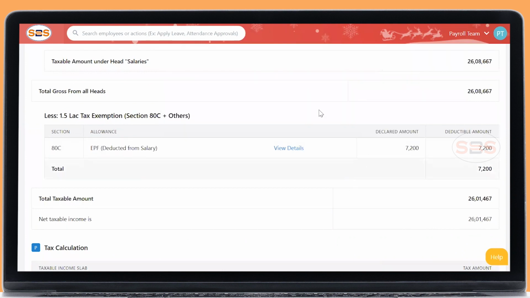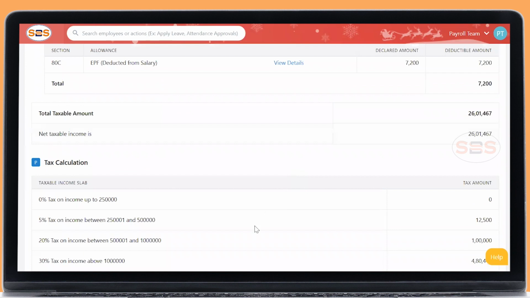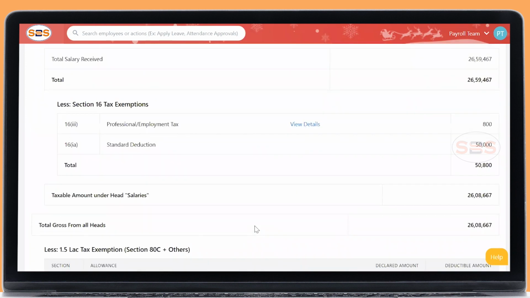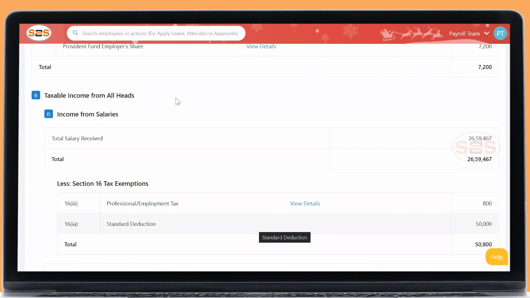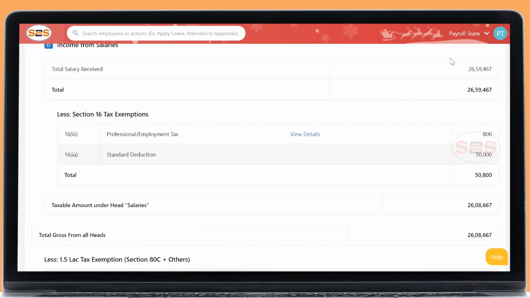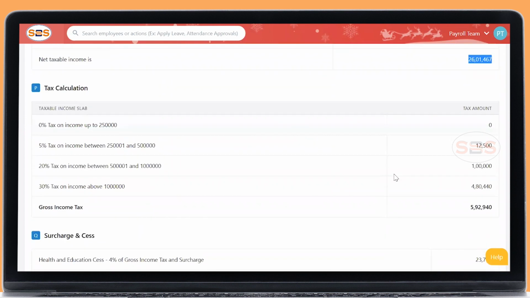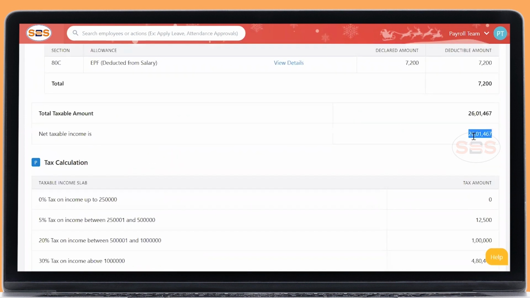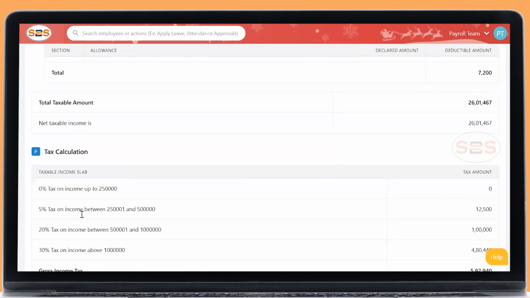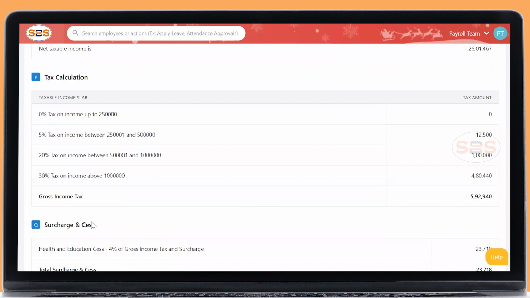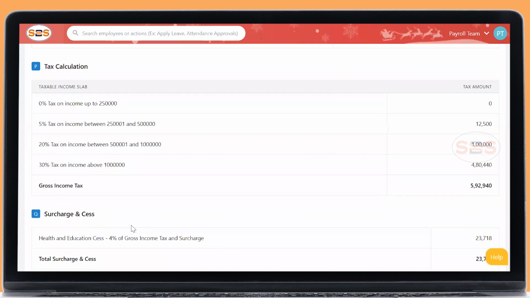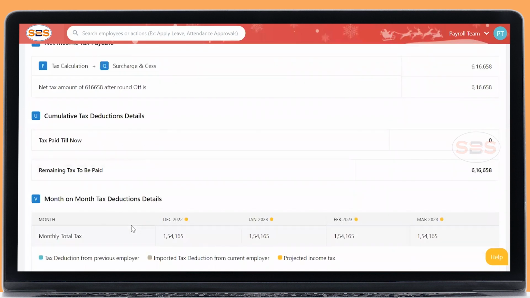Okay, after all the exemptions, these are auto exemptions. And if you have given any sort of benefits also, that will also be auto exempted in the profile itself. Based on the total earnings after all these exemptions, this earnings will be considered for the tax slab, which is the old tax regime.